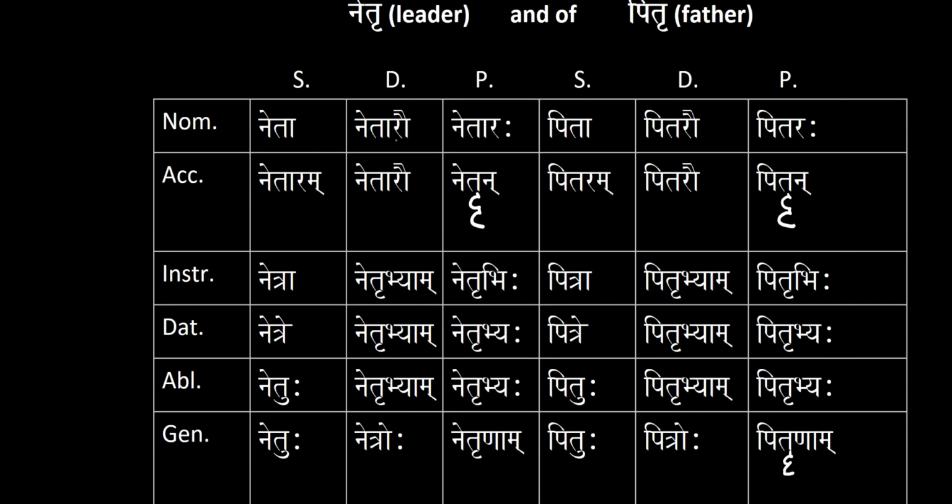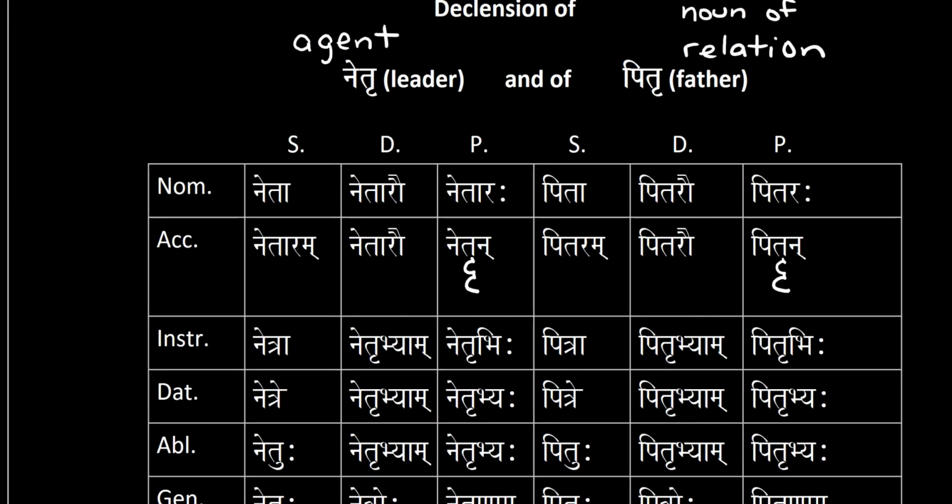So remember, when you're adding your case ending, you're going to take off this final ri, and then you want to see what is added onto it in the declension. When you take off that ri, we have ārau added to nominative dual, and then you don't have an ārau for pitri, for pitarau.